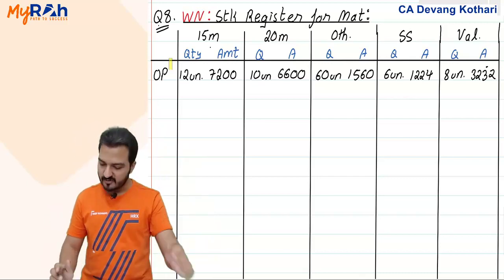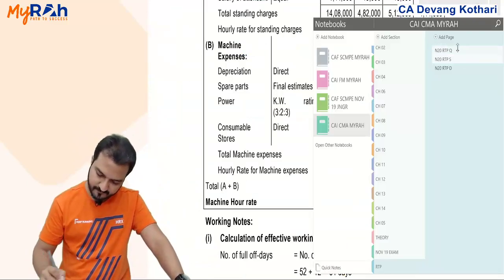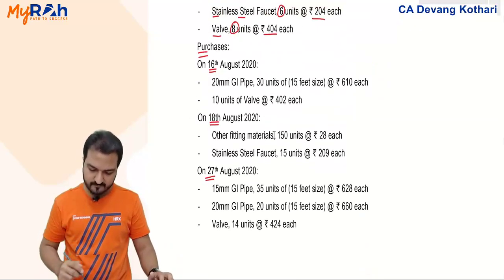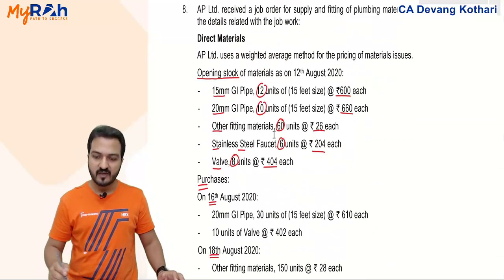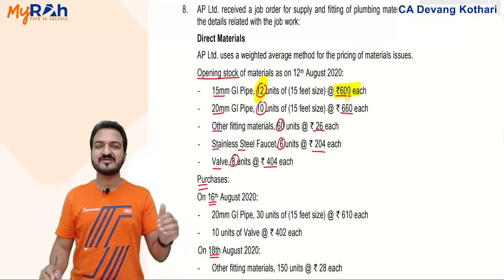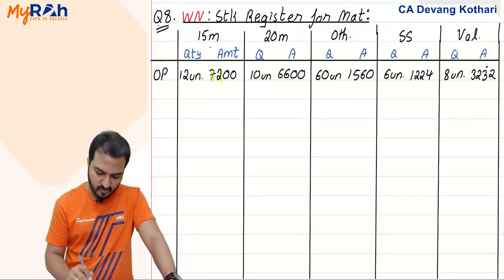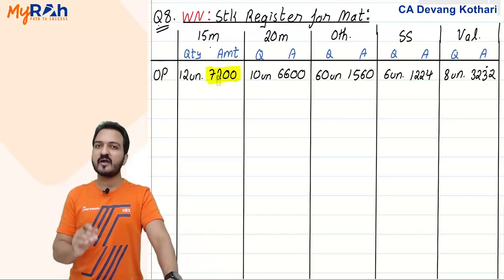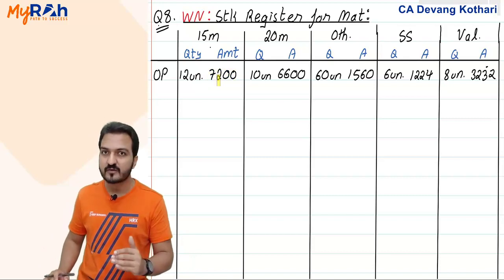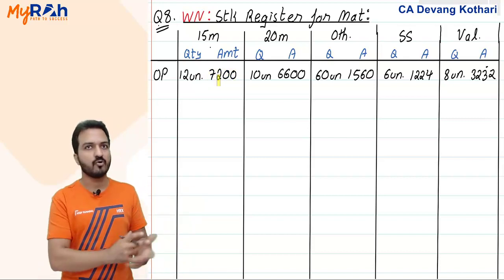Yes. What I have written here right now is my opening stock. I'll show you that in the question. As per my question, this was my opening stock: 12 units at rupees 600. 12 units of 15M at rupees 600 makes it total 7,200. 12 into 6. I'm not writing the rate, I'm directly writing the amount, because you know that for the weighted average method I need a total of units and a total of amount. So units and amount is what I'm writing.